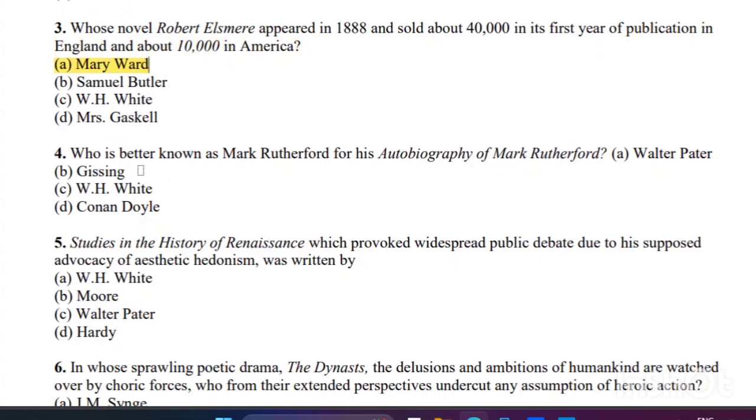Fourth question: who is better known as Mark Rutherford for his Autobiography of Mark Rutherford? The right answer is C, W. H. White.